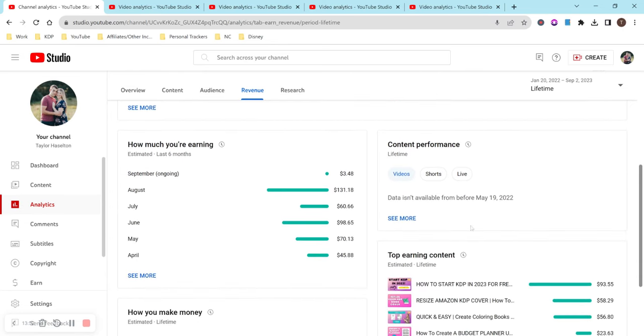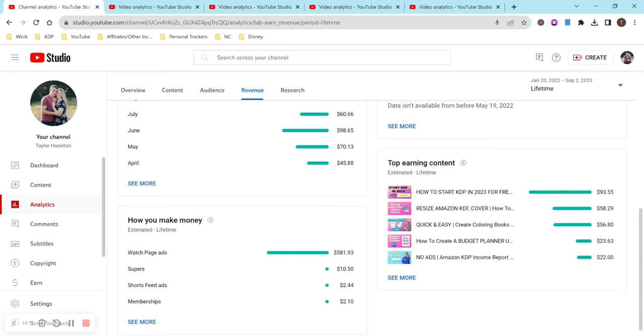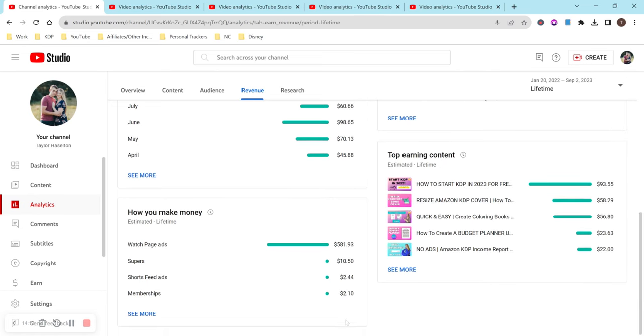Looking at my previous months, we'll just look at these. So July, $60.66, June, $98.65. I was so close to the $100 there. And May, $70.13, April, $45.88. So this is the very first month. Like I said before, I made over $100 in a month, and it shows the top videos. And those two again are the top videos and where all the income came from.